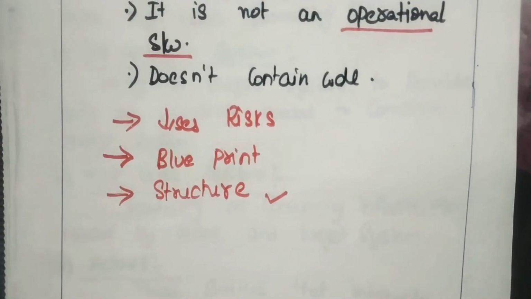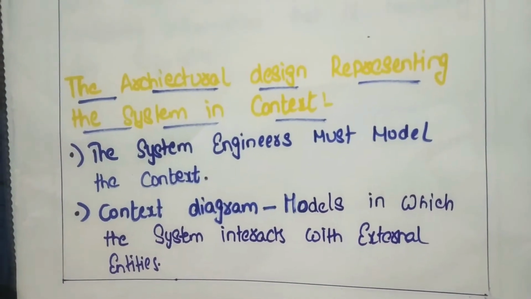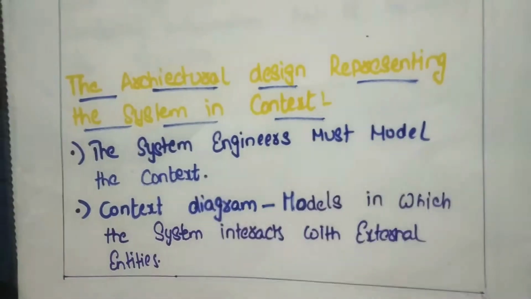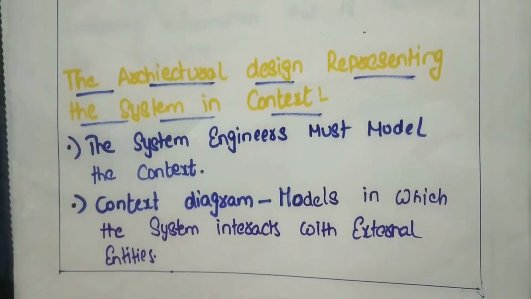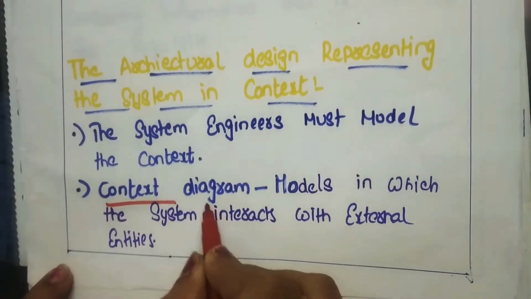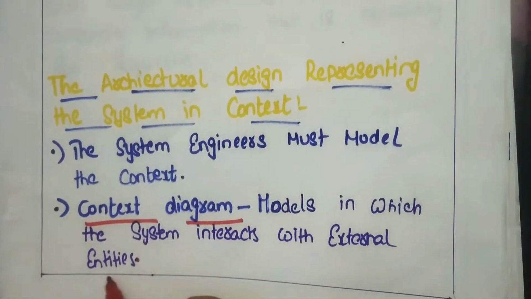Let us deal with the next concept: the architectural design representing the system in a context. What does it mean? The system engineers must model the context. So what is a context? Context indicates the model in which the system interacts with the external entities.